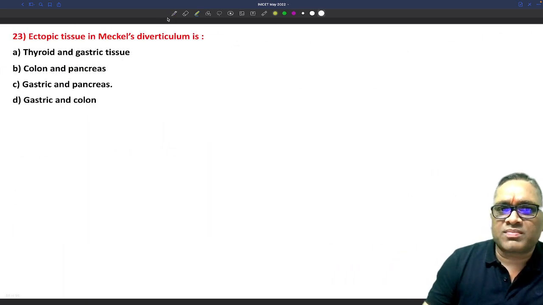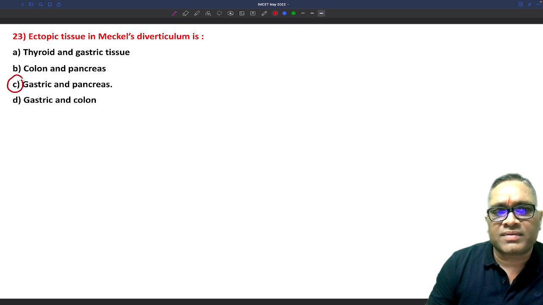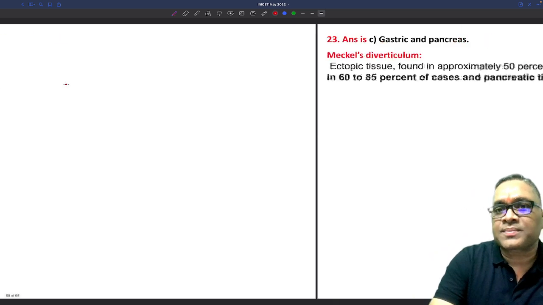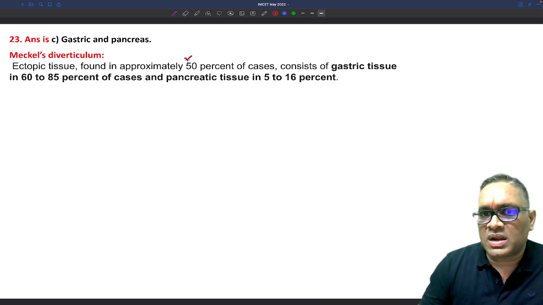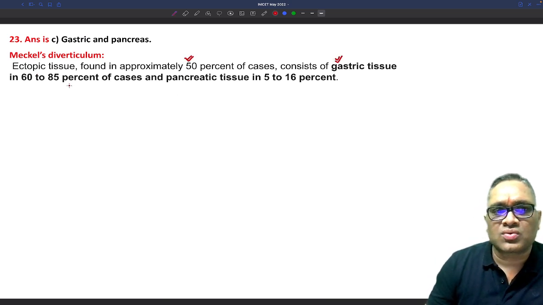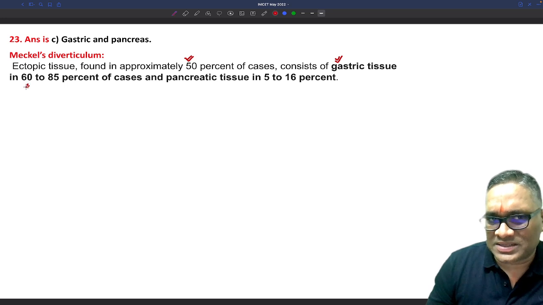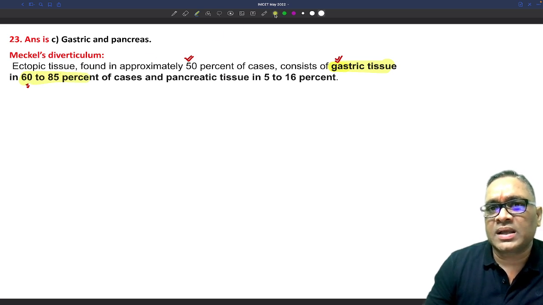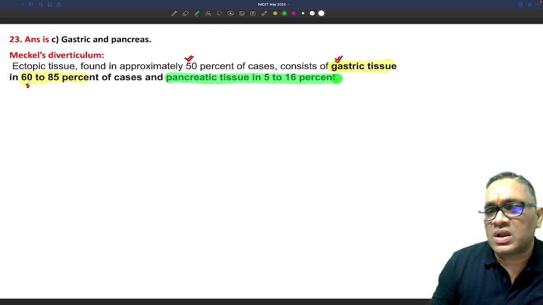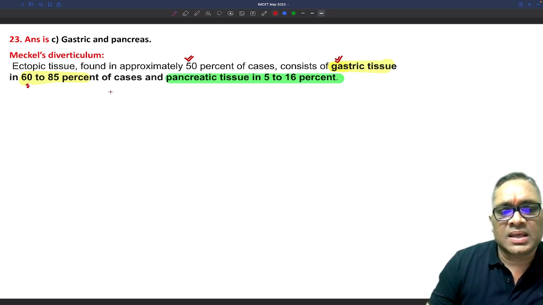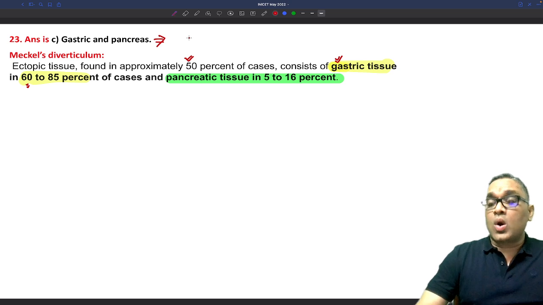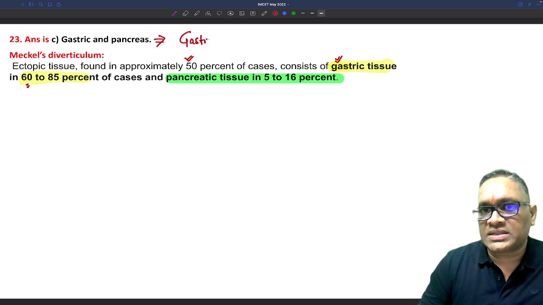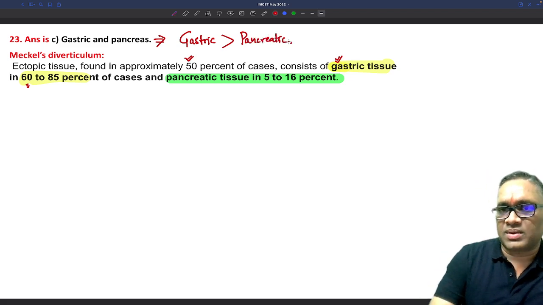Now coming to ectopic tissue of the Meckel's diverticulum, we all know that most commonly it will have gastric and pancreatic tissue. So that is the right answer, right? Please remember, gastric tissue is present in 65 to 85%, and pancreatic tissue is only 5 to 16%. So what I want to say is that if in future the examiner asks what will be more commonly seen, please remember this is the tendency of the examiner. So gastric tissue is more common than pancreatic tissue in Meckel's diverticulum, right?